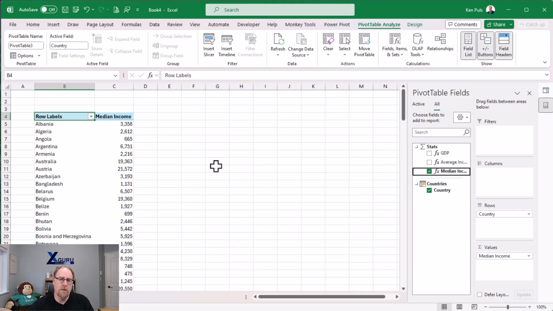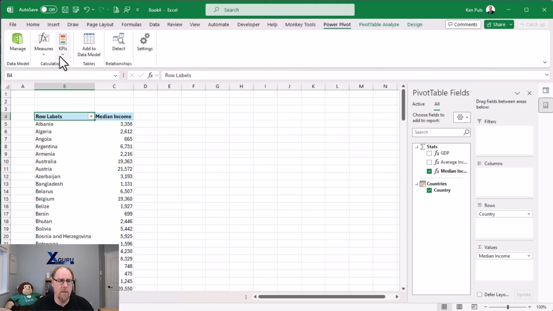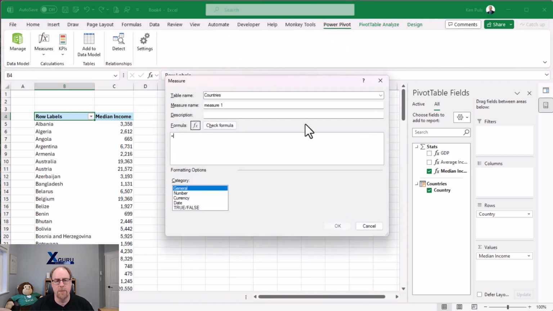But the thing that I'm interested in seeing is how does this compare to the US? So in order to do that, I need to write a measure to figure out what the US median income is. So for this, we're going to go to the Power Pivot tab, Measures, New Measure. I'm going to store this on the stats table, and this is going to be median income USA.